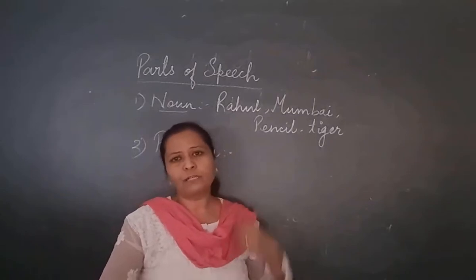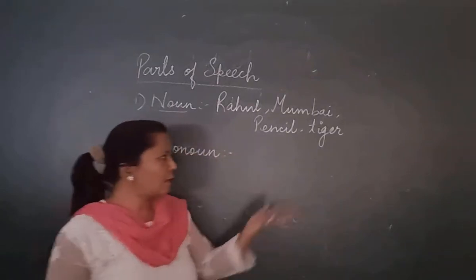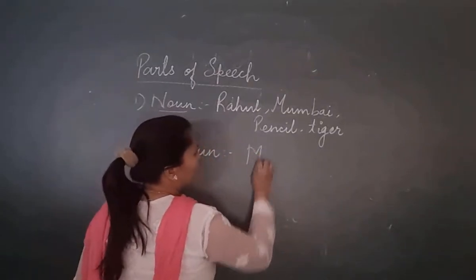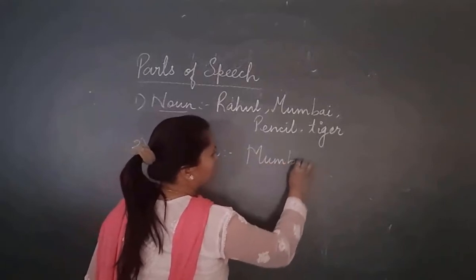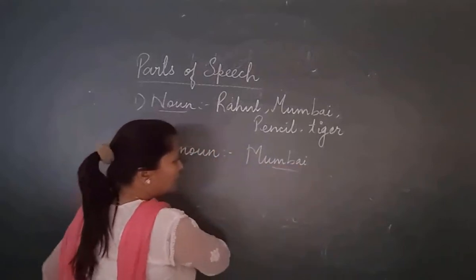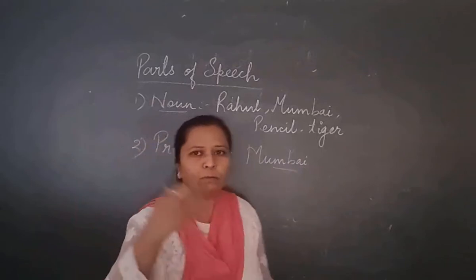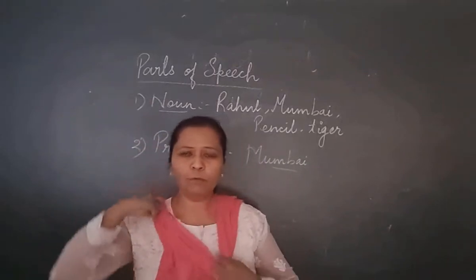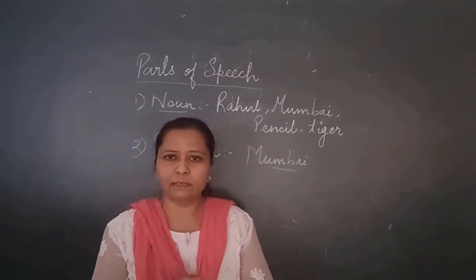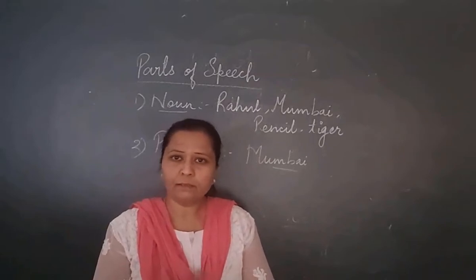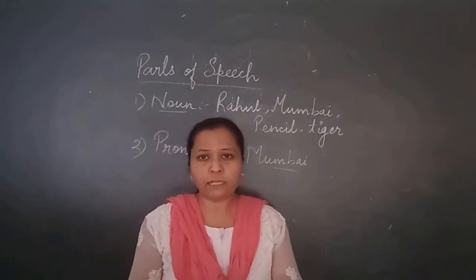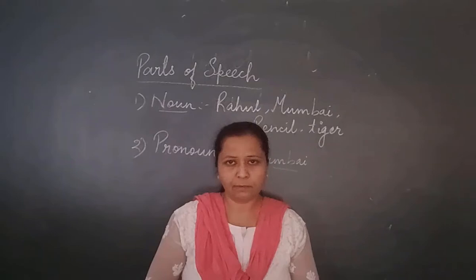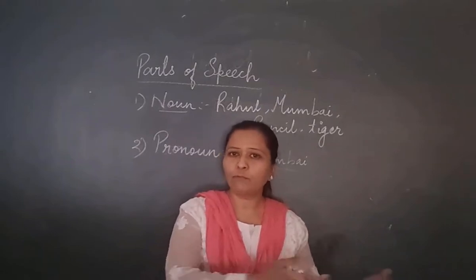Now, let's take a good example. If I am talking about a city, Mumbai. Now, I want to speak about Mumbai. Mumbai is a big city. Mumbai is a city which is very good for education. Mumbai is the capital of Maharashtra.